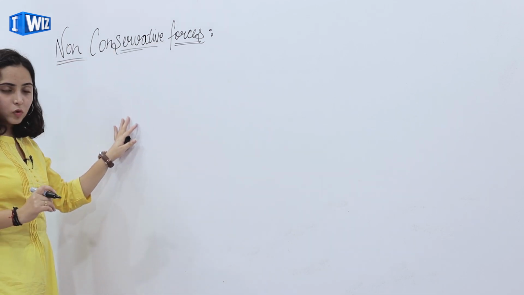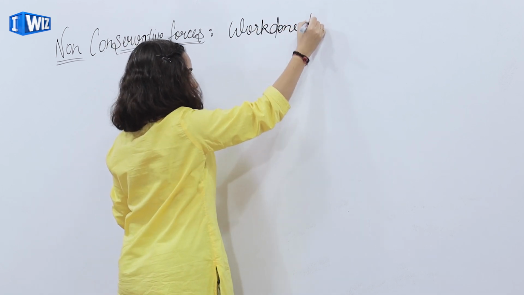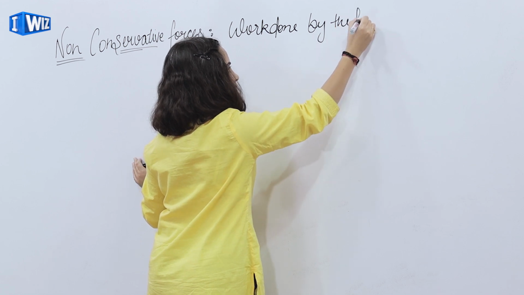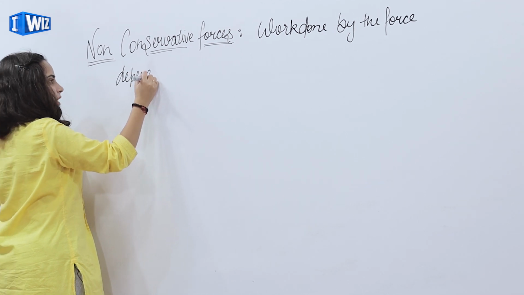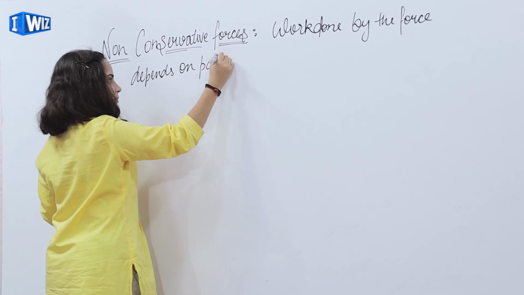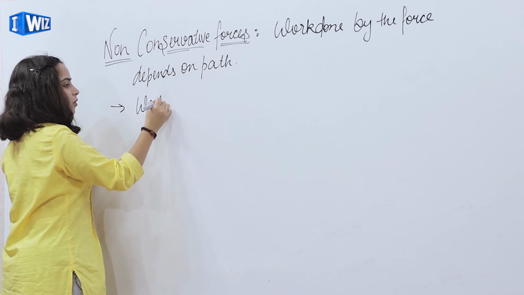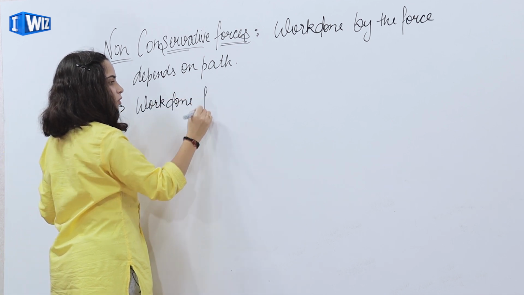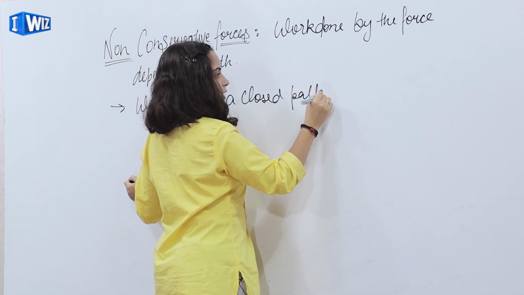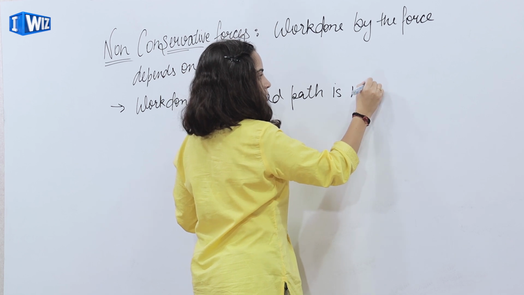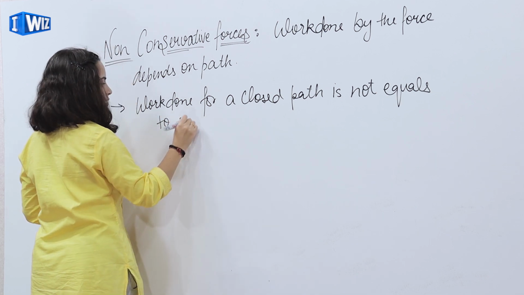Now let's discuss non-conservative forces. In non-conservative forces, work done by the force depends on path. And another point is, for non-conservative, work done for a closed path is not equal to 0.